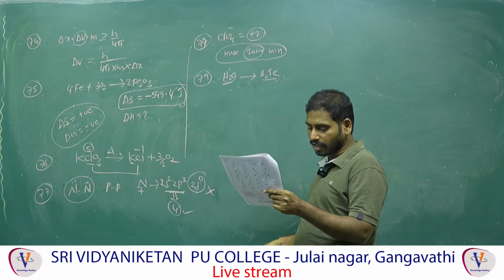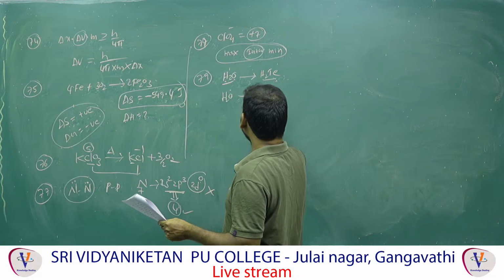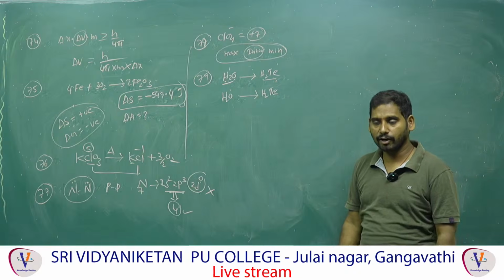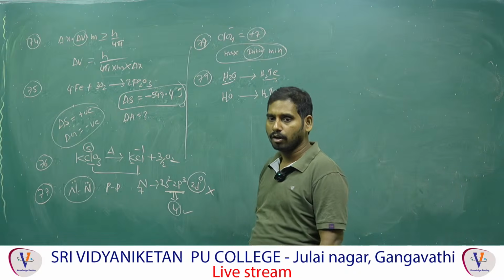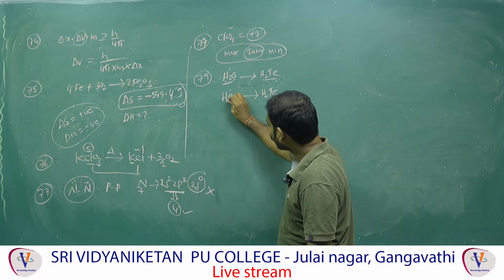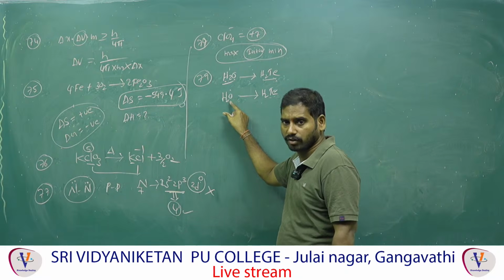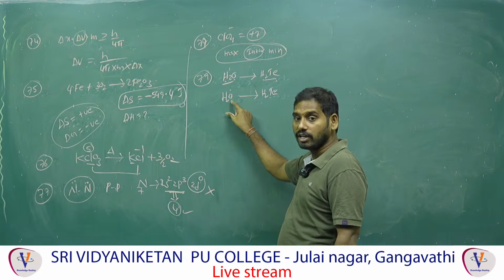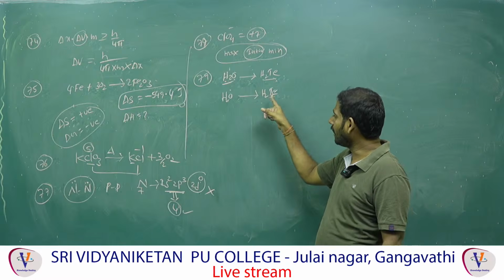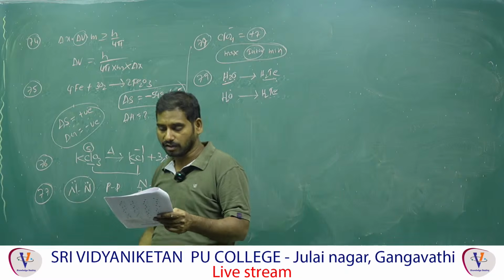The bond dissociation enthalpy of hydrides of group 16 elements decreases from H2O to H2Te. Bond dissociation enthalpy is the amount of energy required to break one mole of the bond. Here the bond dissociation enthalpy is more, and here it is less. Because of small size there is more attraction, so we cannot break it very easily. It requires more energy, which means more dissociation enthalpy. Here it is less because of more size and less attraction. We can break it down very easily.